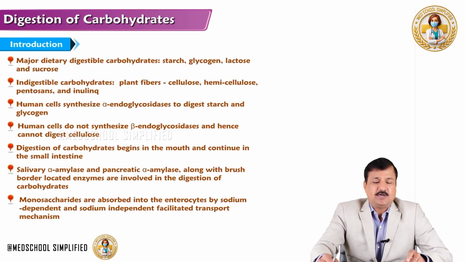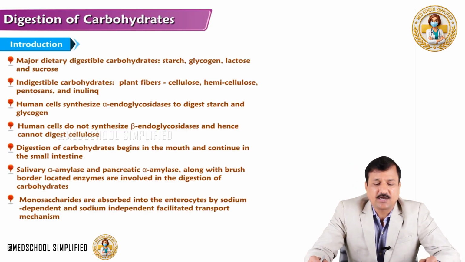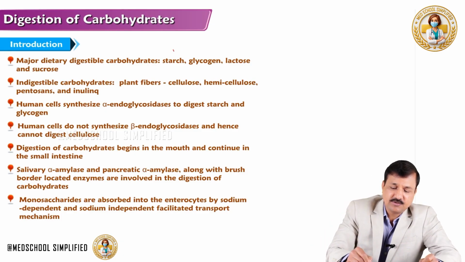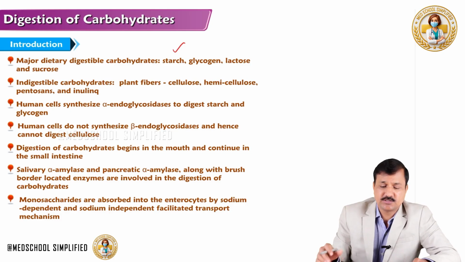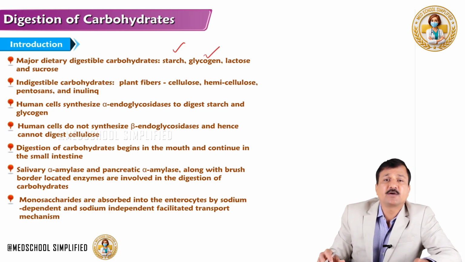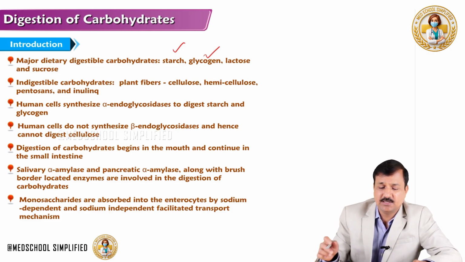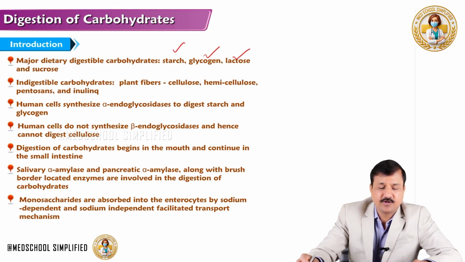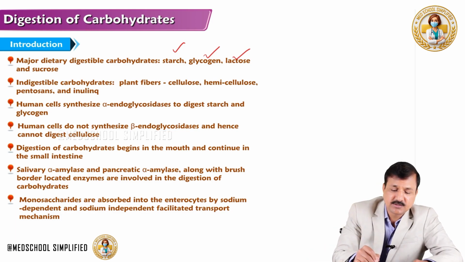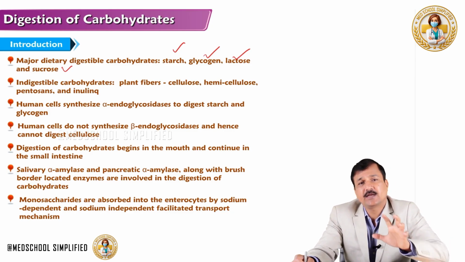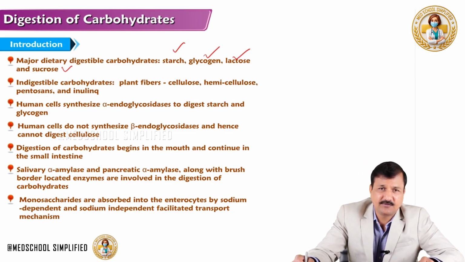The major digestible dietary carbohydrates that we get in our food are starch, which is coming from plant source, glycogen, which is coming from animal source, especially in the form of skeletal muscle, lactose coming from milk and milk products, and sucrose coming from table sugar. These are the major dietary digestible carbohydrates.